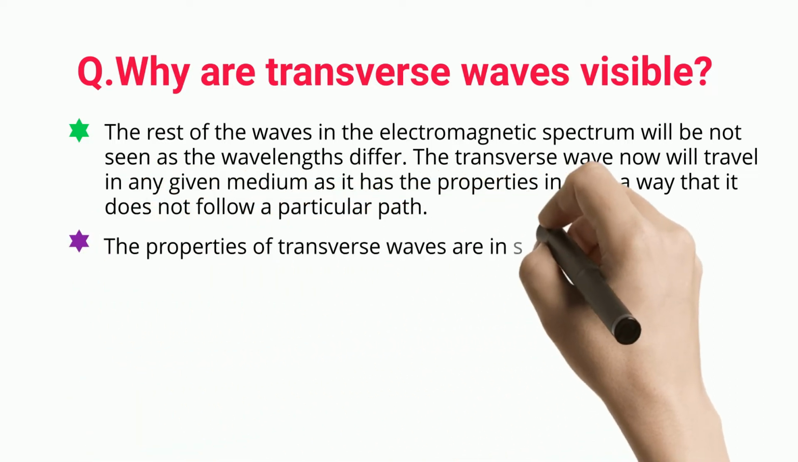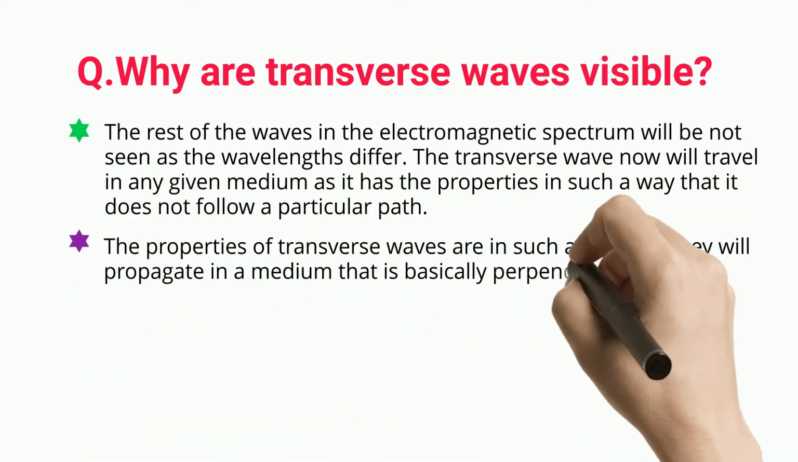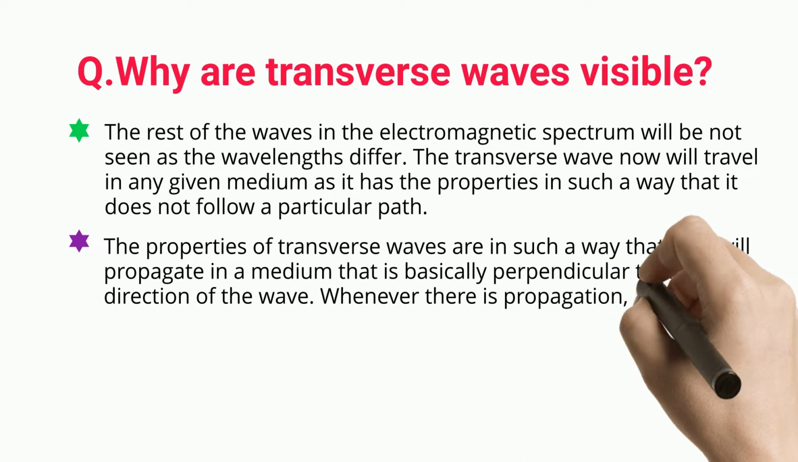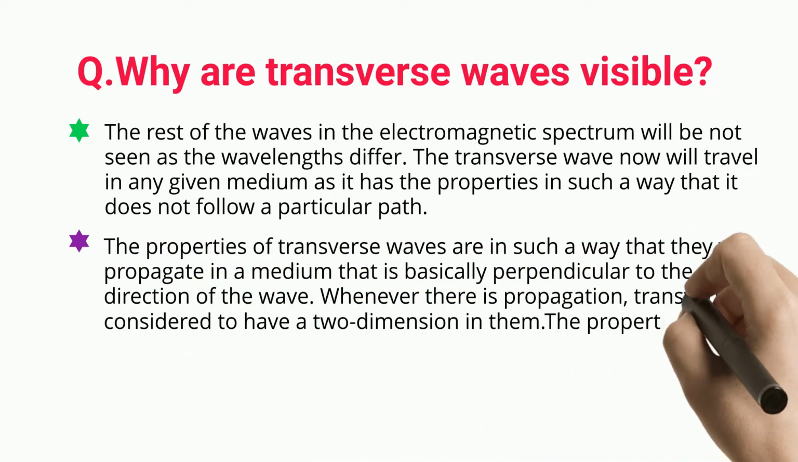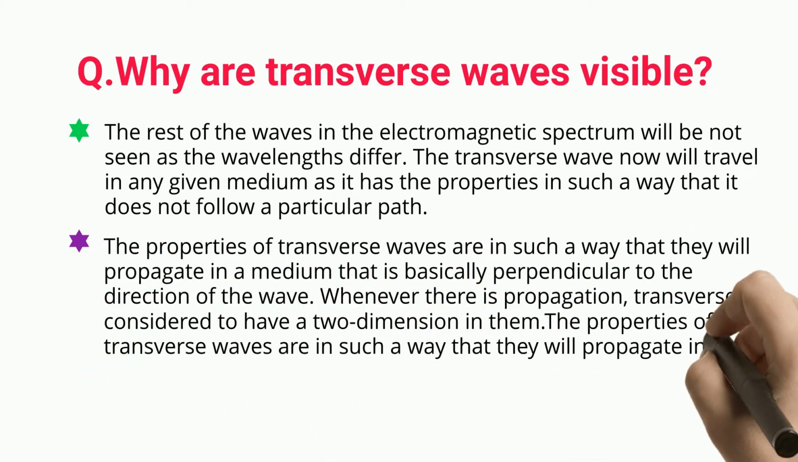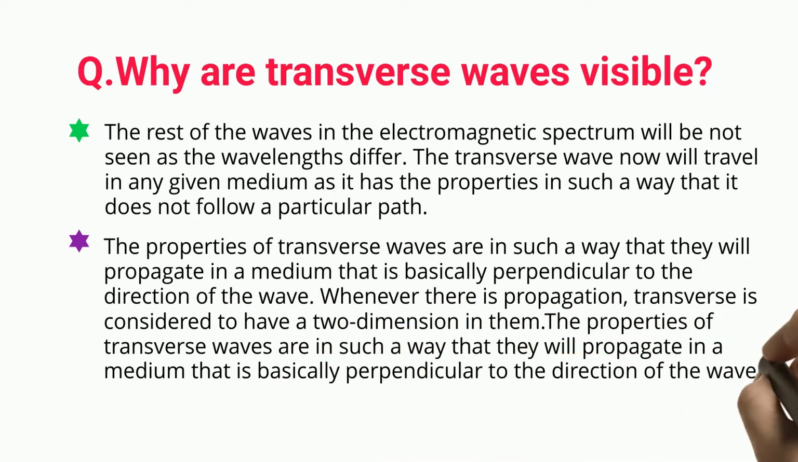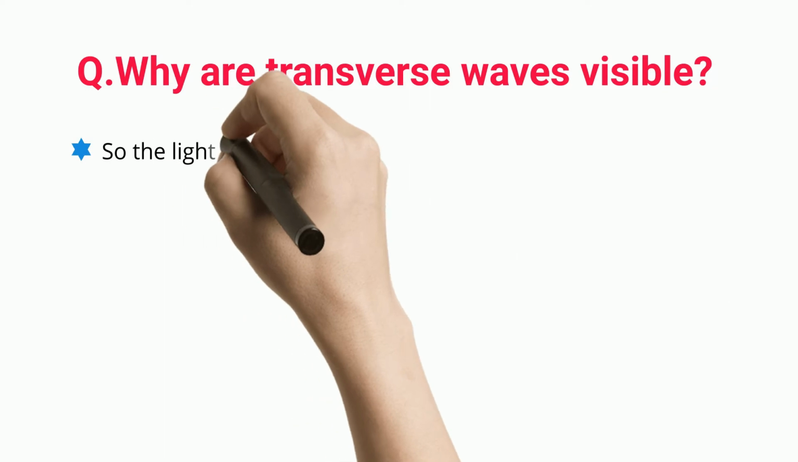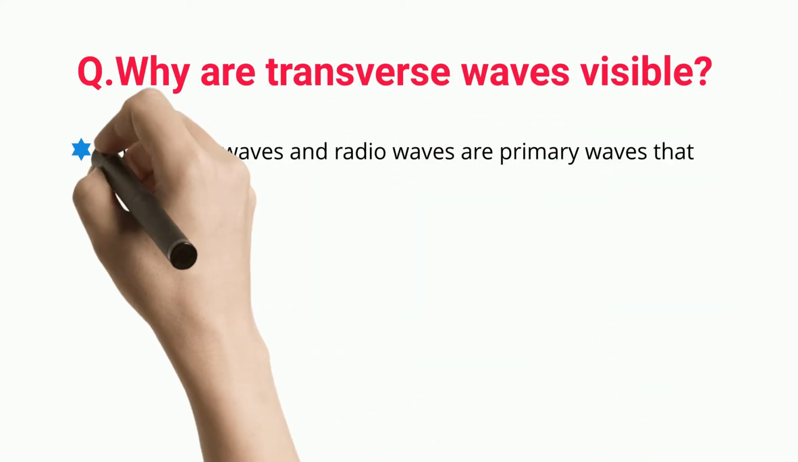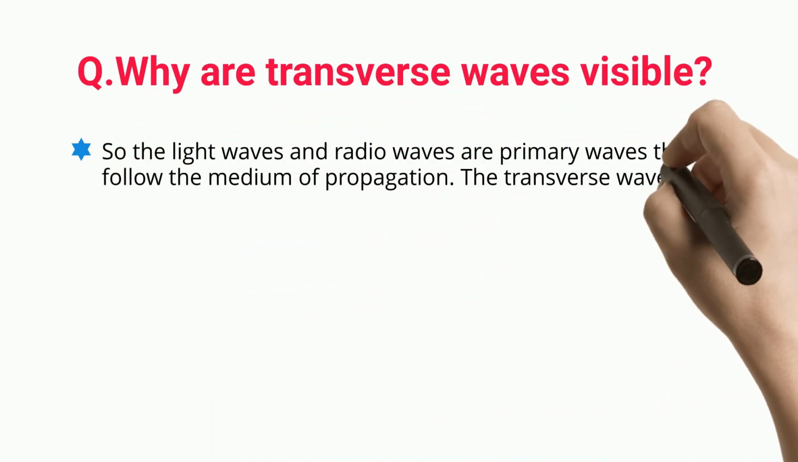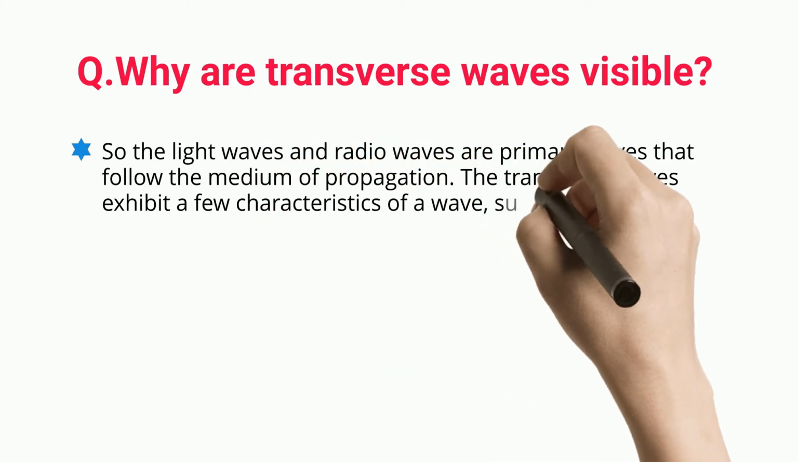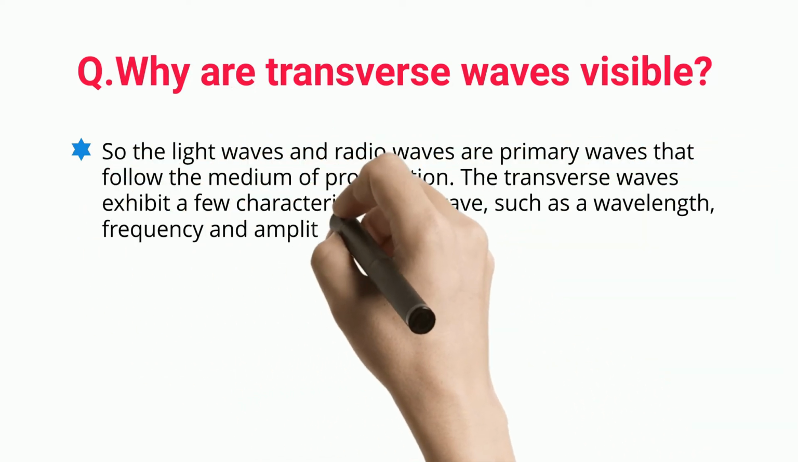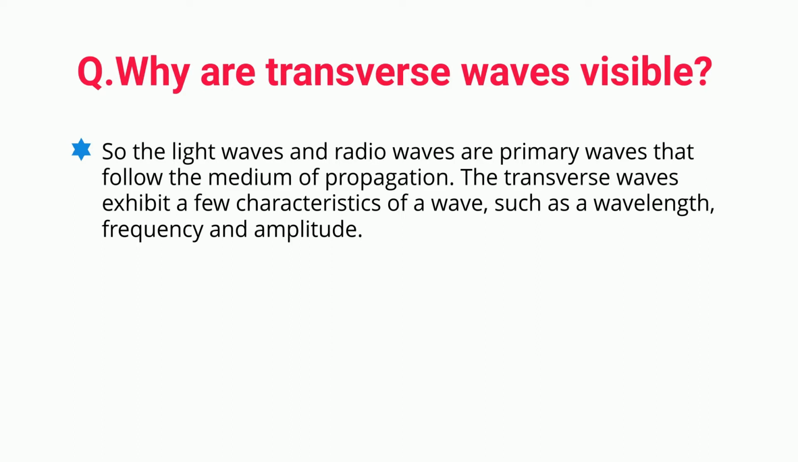The properties of transverse waves are such that they will propagate in a medium that is basically perpendicular to the direction of the wave. Whenever there is propagation, a transverse wave is considered to have two dimensions. So light waves and radio waves are primary waves that follow the medium of propagation. The transverse waves exhibit a few characteristics of a wave, such as wavelength, frequency, and amplitude.